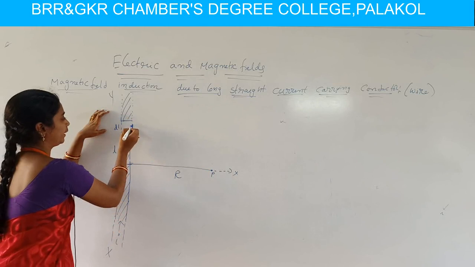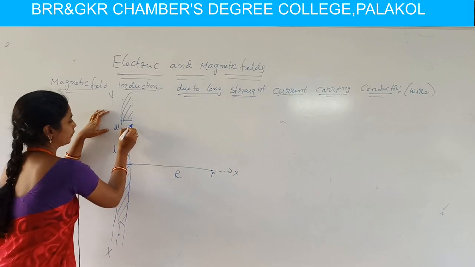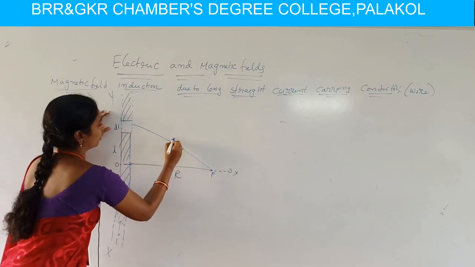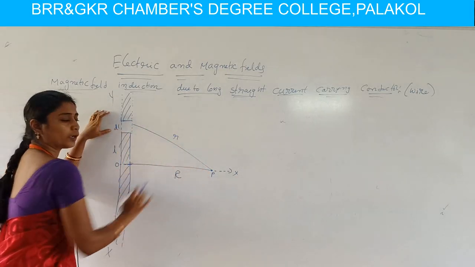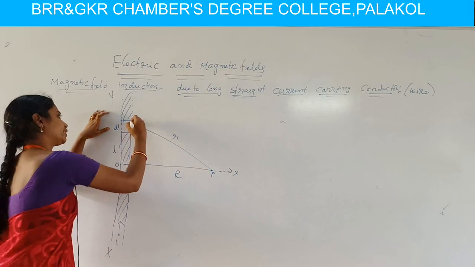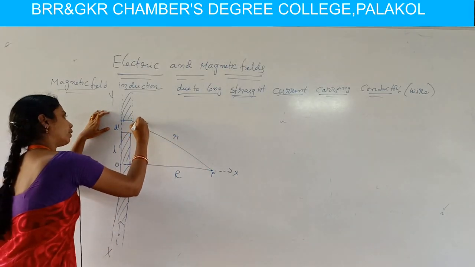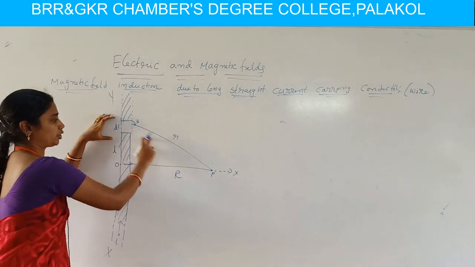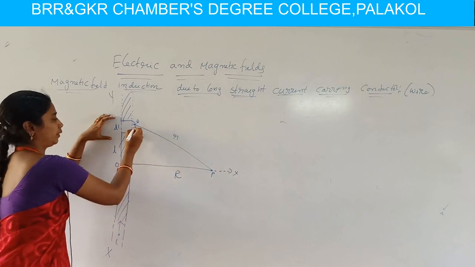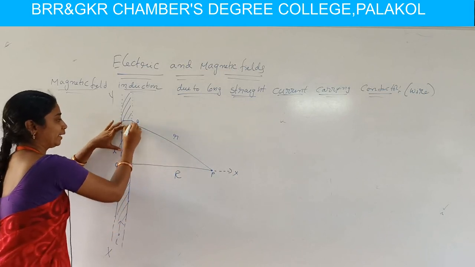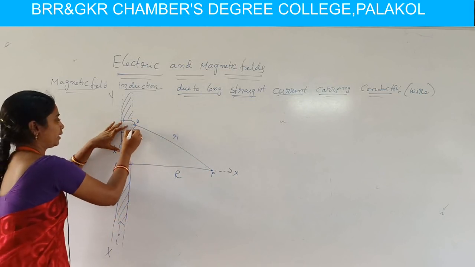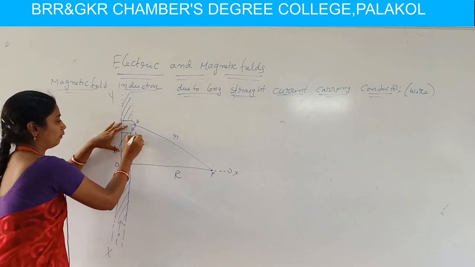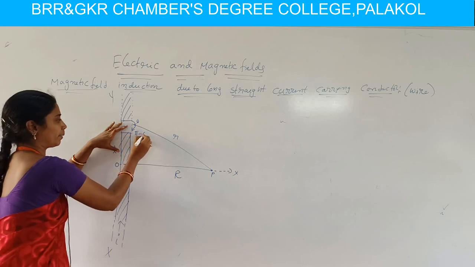From this point P, the distance between this elemental length and point P is treated as R. Here this elemental length makes an angle theta with this position vector R. Okay, here the straight angle is 180 degrees. Hence the remaining angle is 180 minus theta. It means pi minus theta.